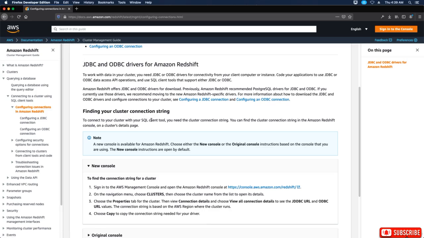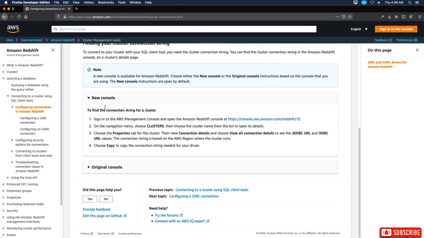Finding your cluster connection string. To connect to your cluster with a SQL client tool, you need the cluster connection string. You can find it in the Amazon Redshift console on a cluster's detail page. For the new console, sign in, choose Clusters on the navigation menu, then choose the cluster name from the list to open its details.